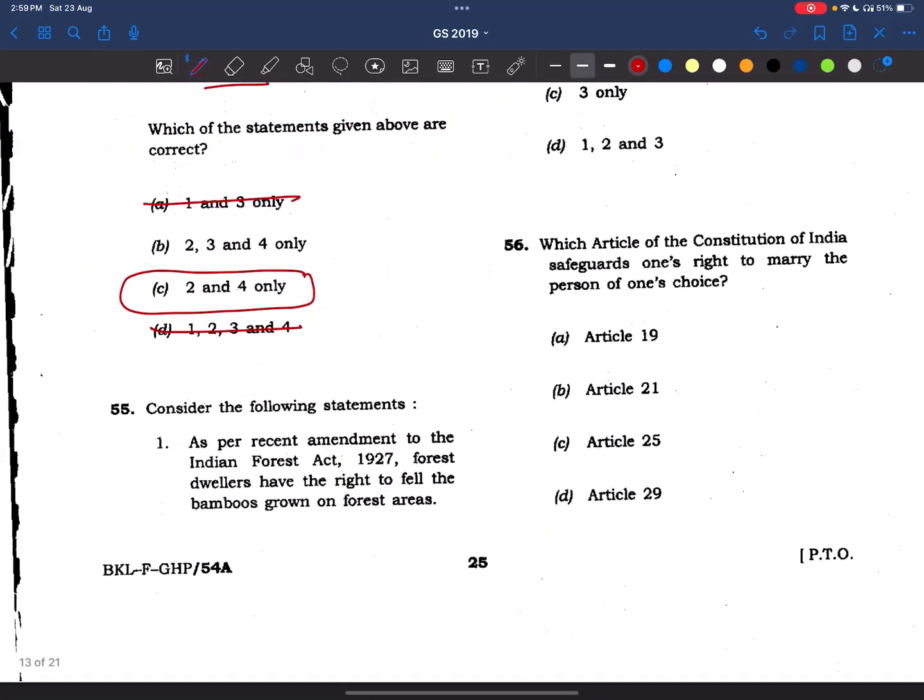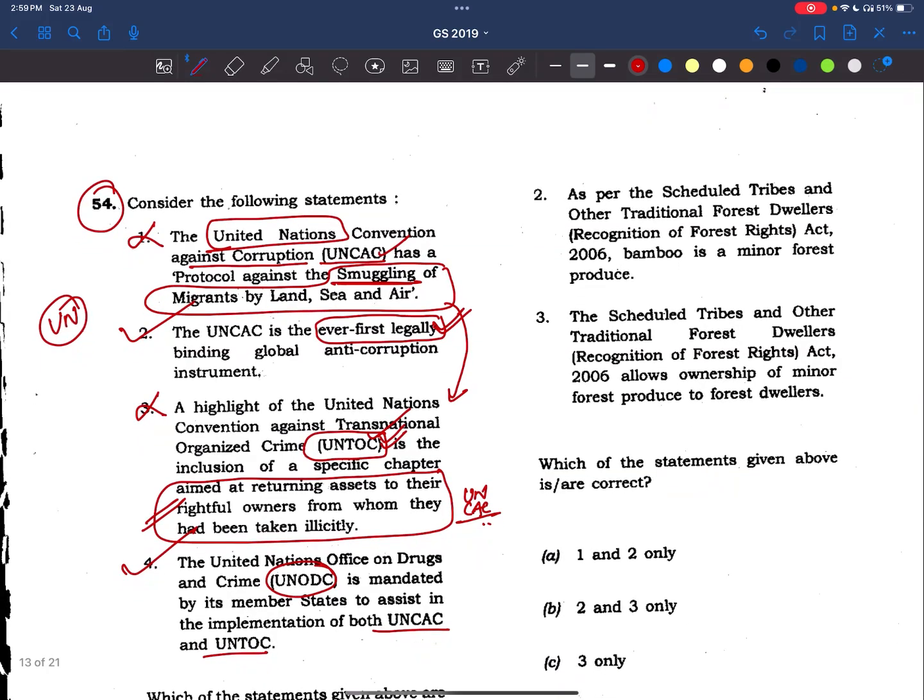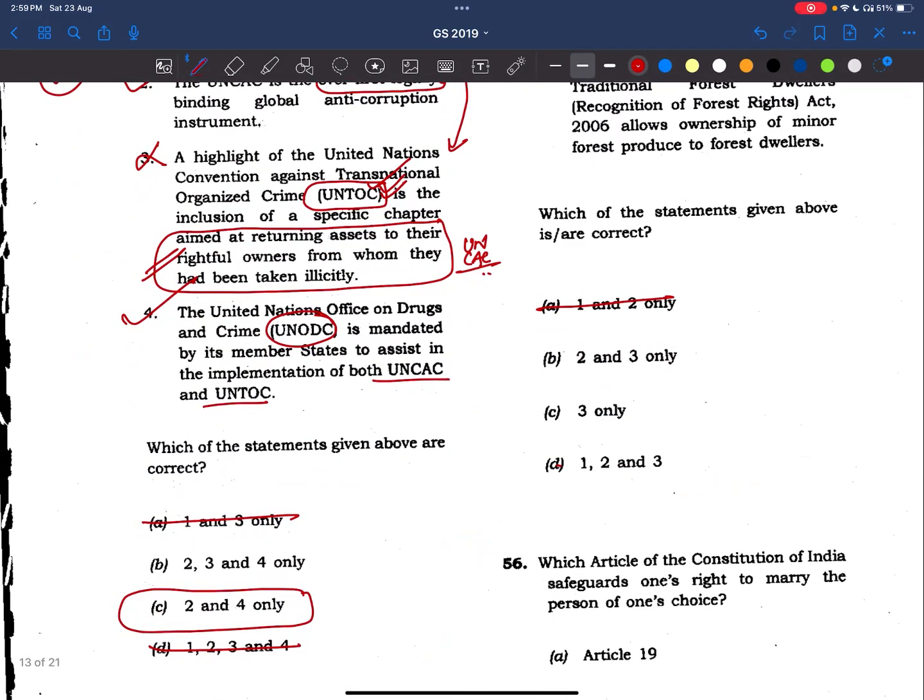Okay, now coming to the 55th question. Consider the following statements. As per the recent amendment to the Indian Forest Act 1927, forest dwellers have the right to fell the bamboos grown on forest areas. See here friends, this is not under the Indian Forest Act 1927. It is under the Indian Forest Amendment Bill of 2018. Okay, so the first statement is wrong. Right, so remove this.